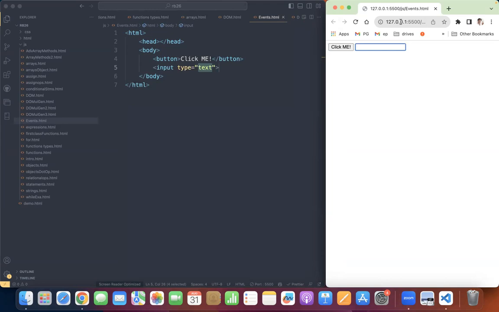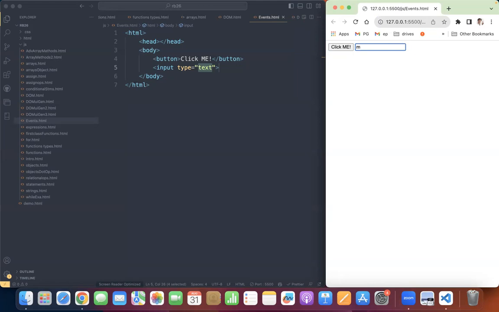Losing the focus is also an event, called the blur event. Once I get the focus, I can type. I typed M over there, isn't it? So that is called key press.